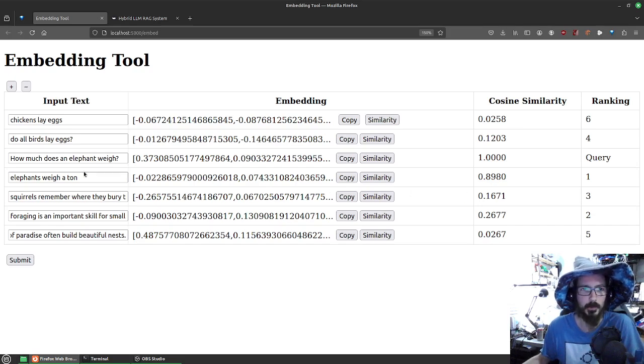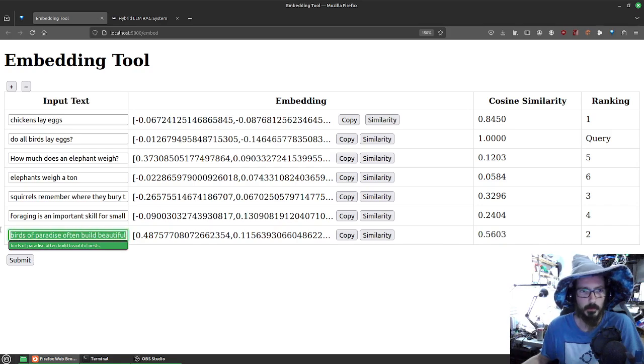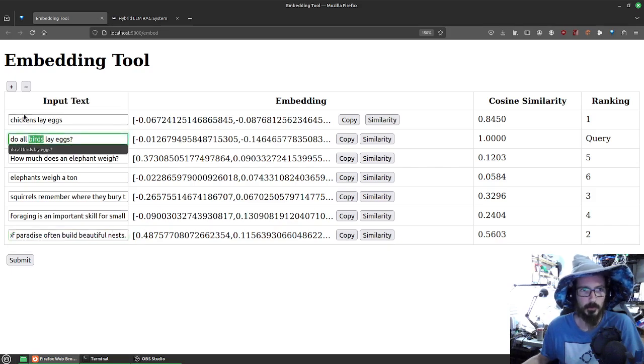But if we pick a different query, like this one about, do all birds lay eggs? Of course, the word eggs appears in this one about chickens, so that's going to get a high score. But you can see if you had a threshold of 0.5, that still would have got this one here. I think we got the other word, birds, but in this case birds and chickens are probably associated, which brought those two vectors very close together. So we got a 0.84. Meanwhile, this one, which references birds but not eggs, came up as number 2. And then, of course, the value drops off quickly from there.